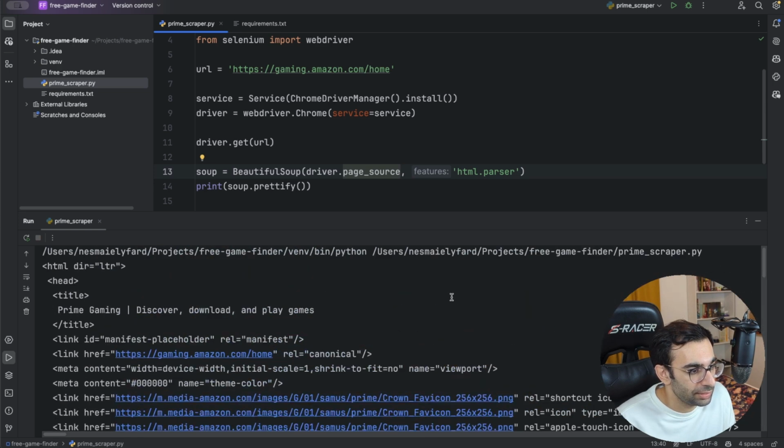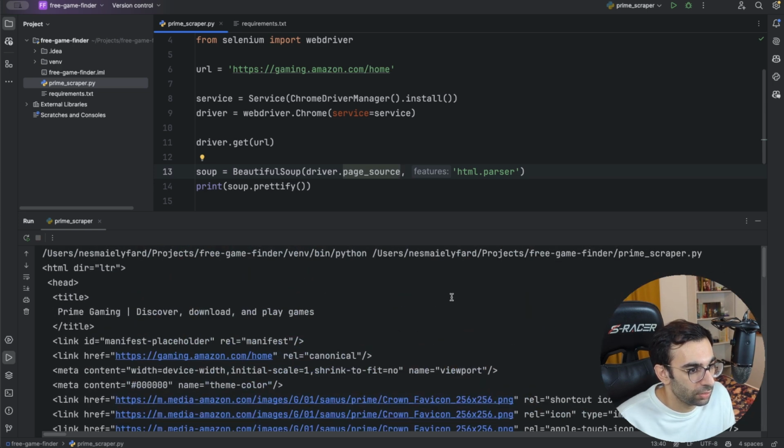You can see that the page is still empty. Why? Because the web page still needs some time to load. So we need to wait for that. We cannot immediately call this URL and pass the response to Beautiful Soup. The easiest thing, but not the best approach, is to use the time library inside Python.